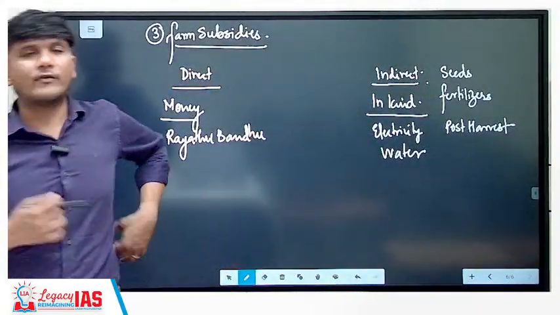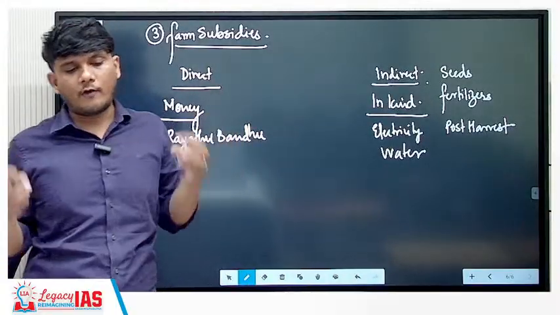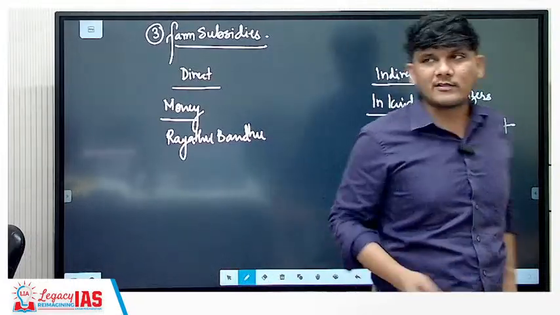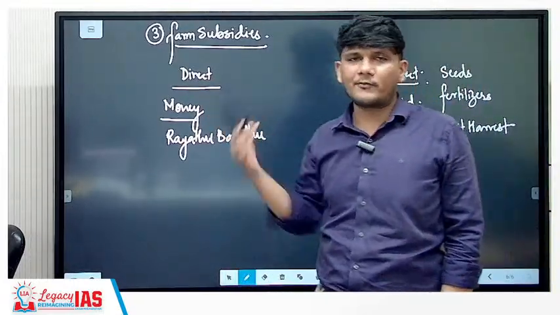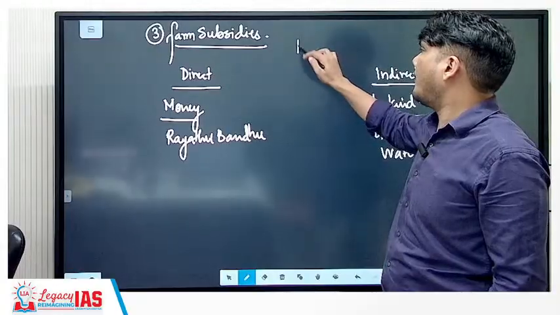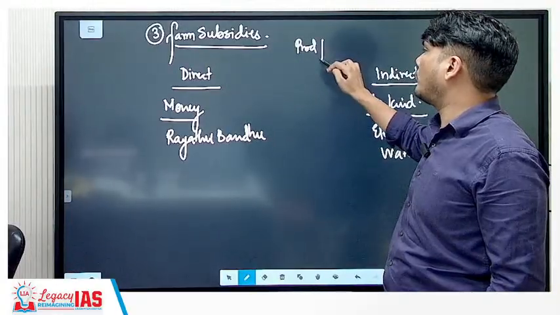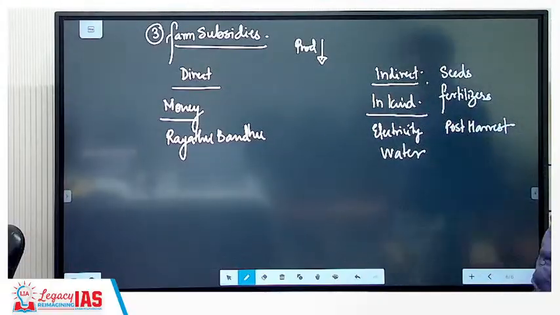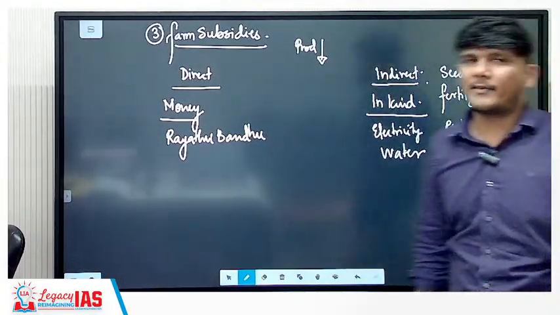Now, what is the issue with the subsidies? See, a lot of agricultural produce is also exported to the rest of the world. Now, the issue is, if the government of India provides too much of subsidy, the production cost is going to come down, because fertilizer is cheap, electricity is cheap or free, water is cheap or free, seeds are subsidized, post harvest facilities are also provided by the government.